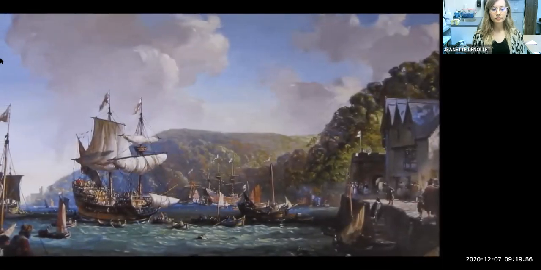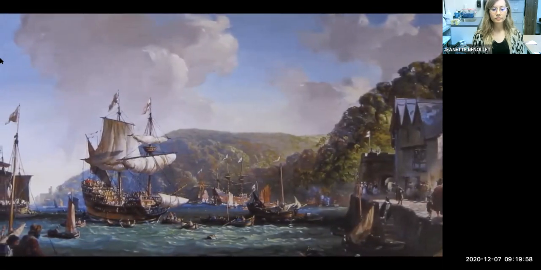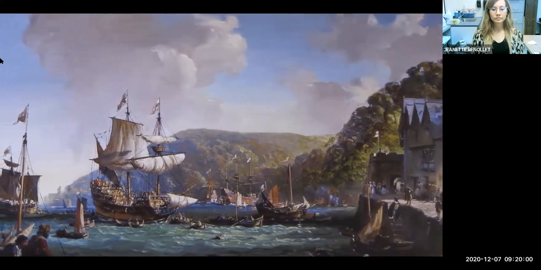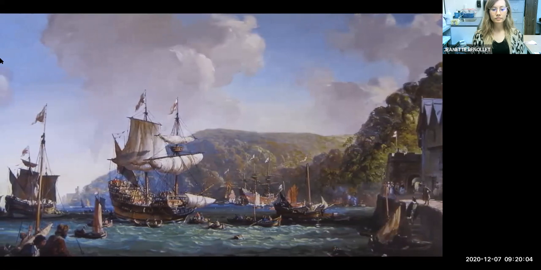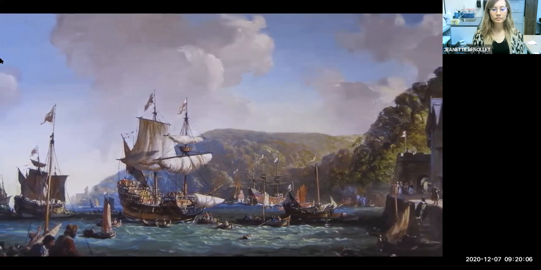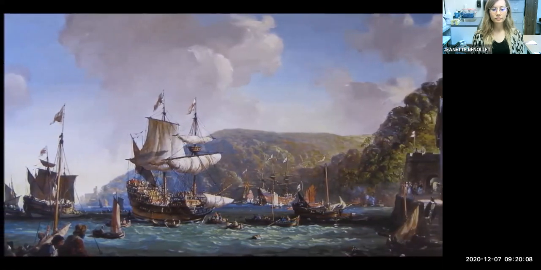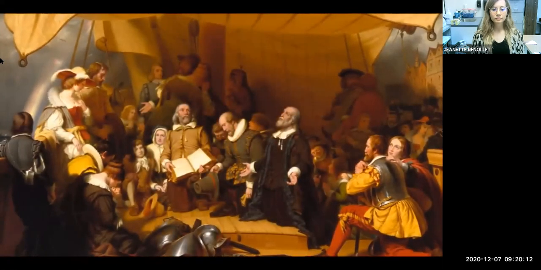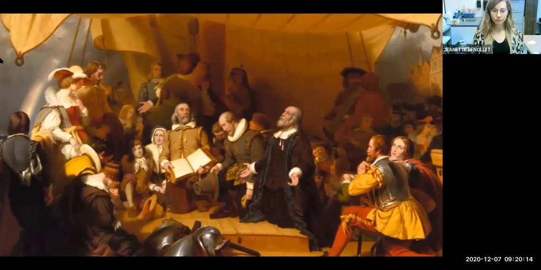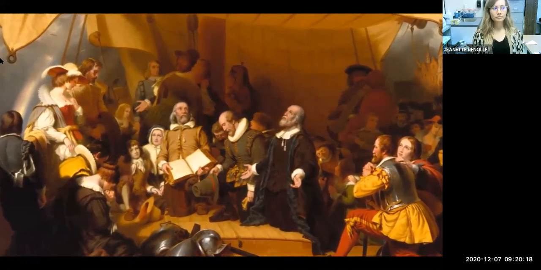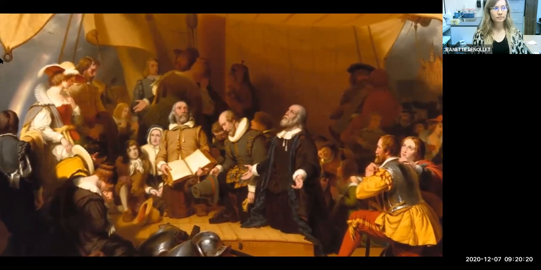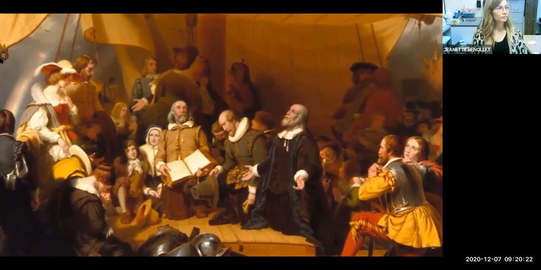In the summer of 1620, a ship called the Mayflower, as well as a second ship called the Speedwell, set sail from England towards the Americas. Shortly after their journey began, however, the Speedwell sprang a leak, and they had to stop to make repairs. They set sail again, but they had only traveled a few hundred miles from England when the Speedwell began leaking again, forcing both ships to return to Plymouth.